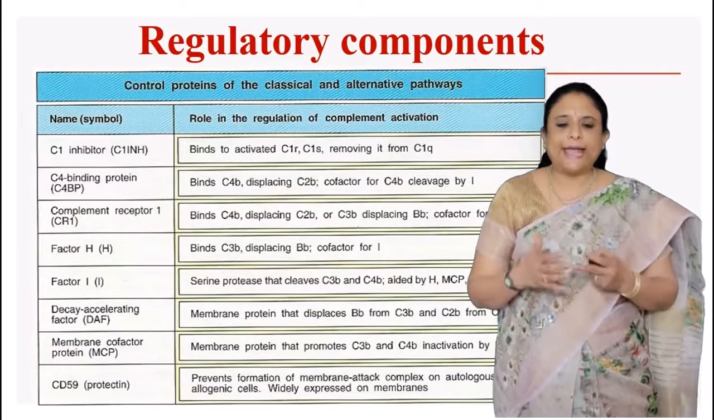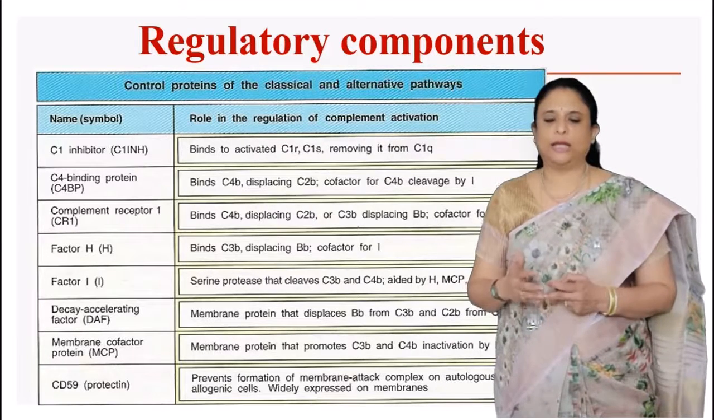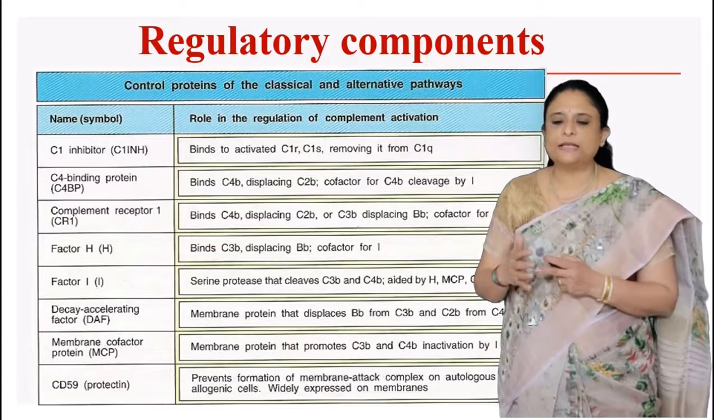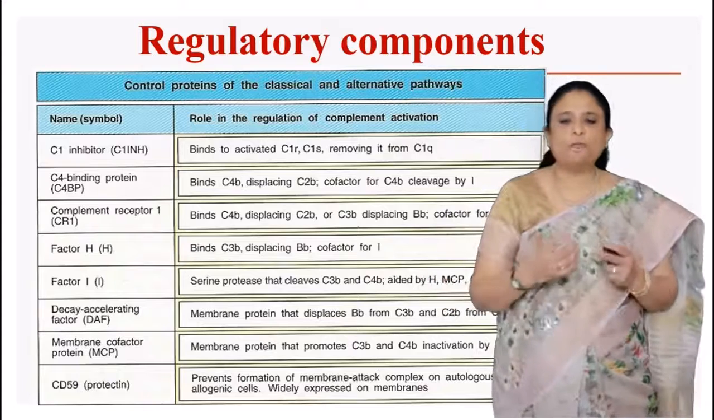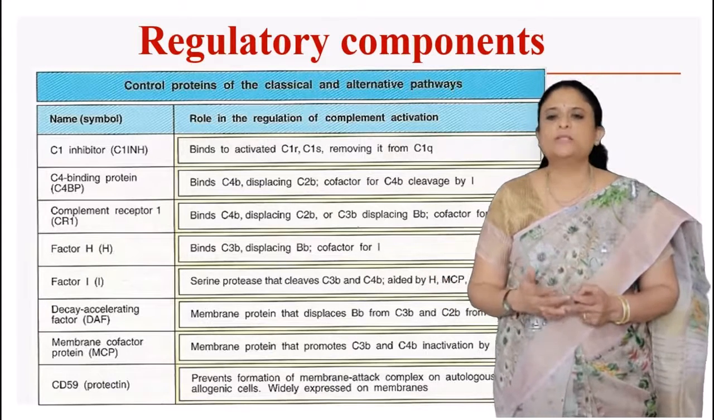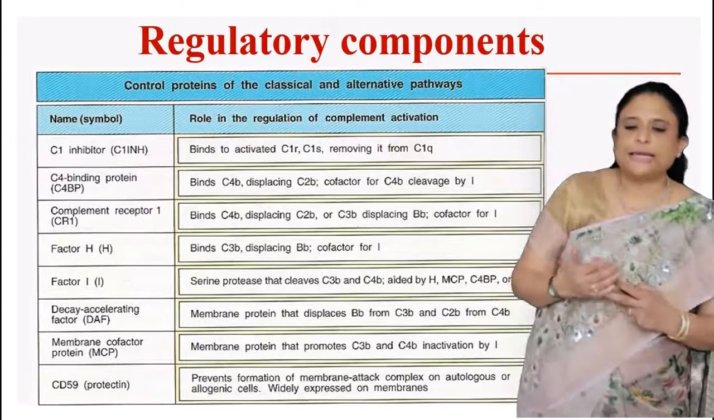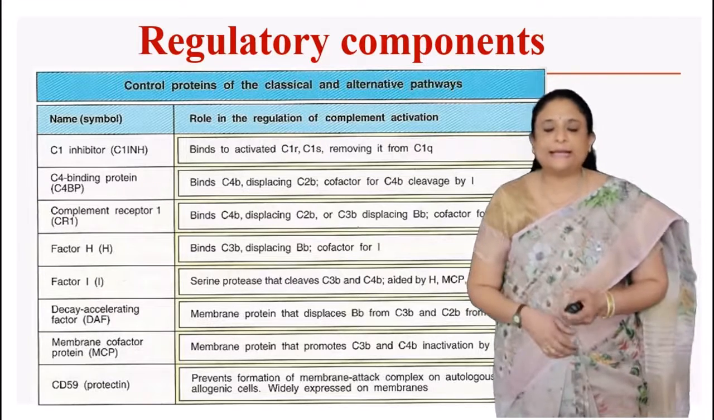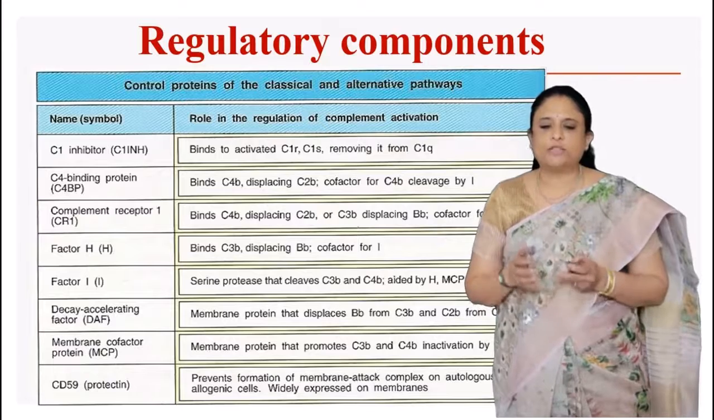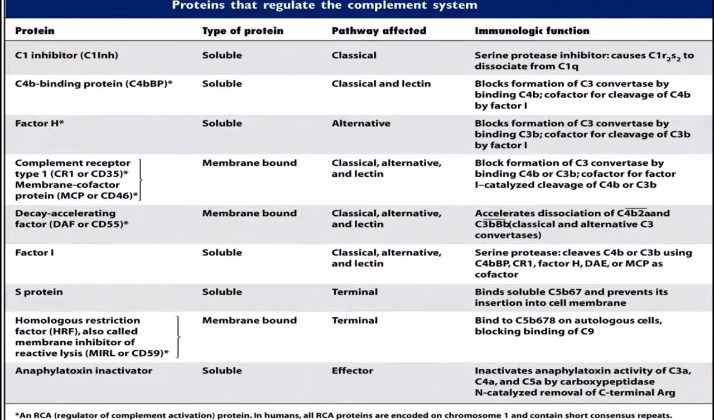Then we have DAF, decay accelerating factor, which is a membrane protein that displaces Bb from C3b, C2b and C4b. Then we have membrane cofactor protein, also called MCP, a membrane protein that protects C3b and C4b from inactivation. Then the last one we have is CD59, which is a protectin that prevents formation of the membrane attack complex. These are the proteins that regulate the complement system.